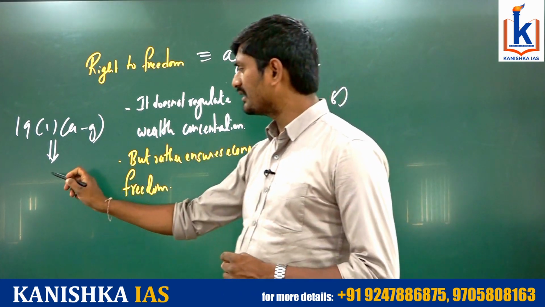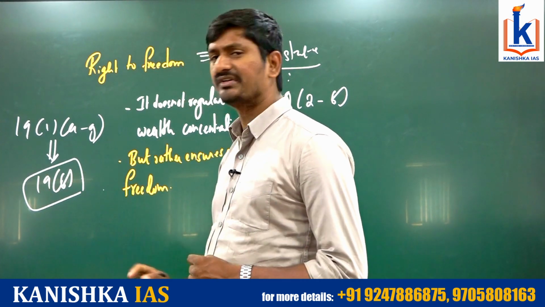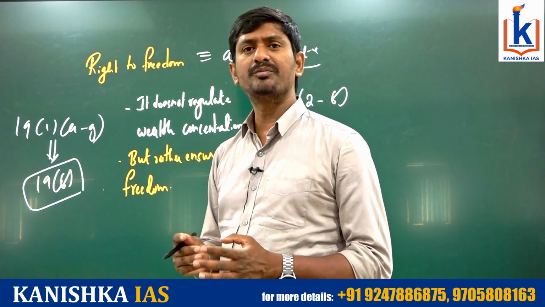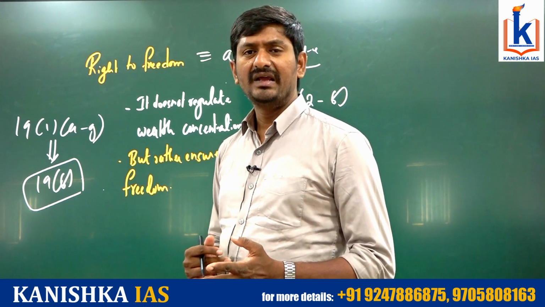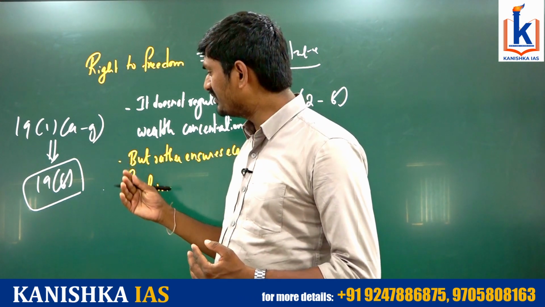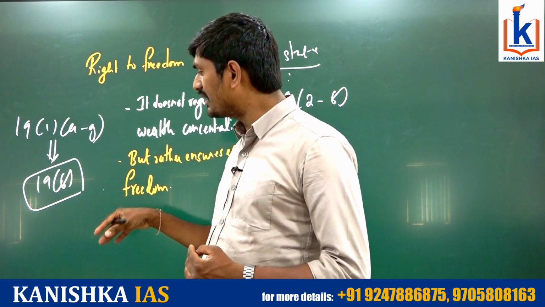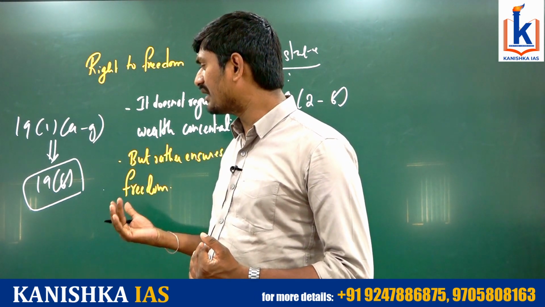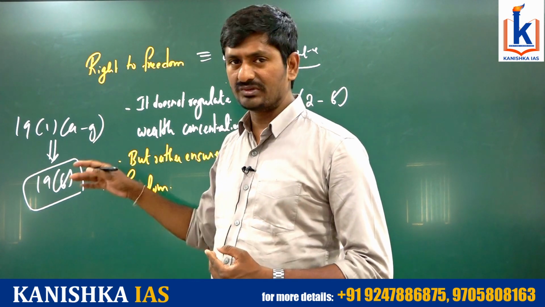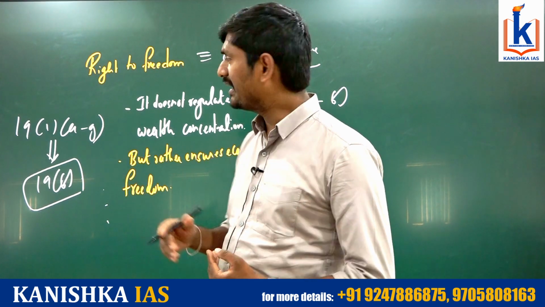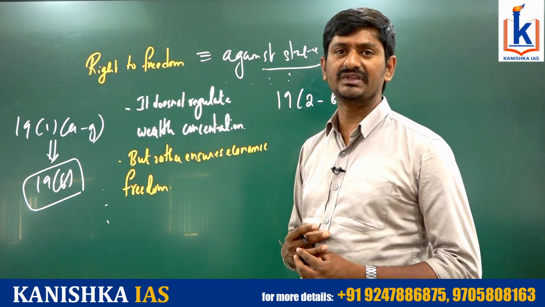Especially if you look at Article 19 Clause 6, the freedom of profession can be regulated in the context of public interest and also in the context of state monopoly. Except for those matters, the freedom of the individual cannot be regulated. So there is no explicit provision that economic aspects must be regulated or distribution must be affected. That is not there in Article 19. Hence, the right to freedom also does not have the right connection with the question.